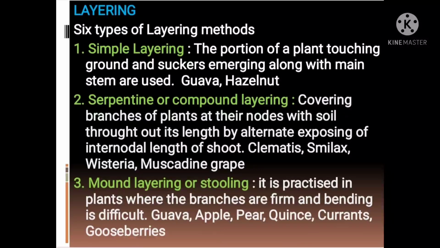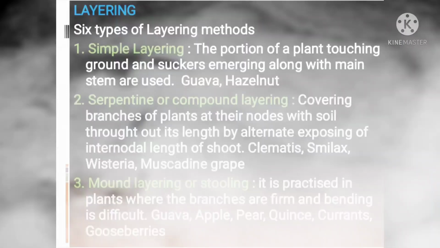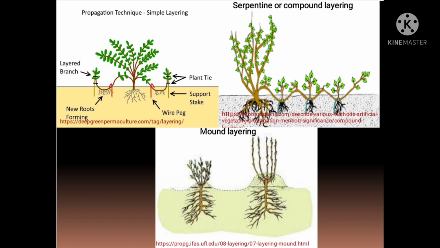Second one is serpentine or compound layering. In this method, the branches of plants are covered at their nodes with soil throughout their length, alternately exposing the internodal length of shoot. By this method, plants like clematis, smilax, wisteria, muscadine grape are propagated through compound layering, which is also known as serpentine layering.